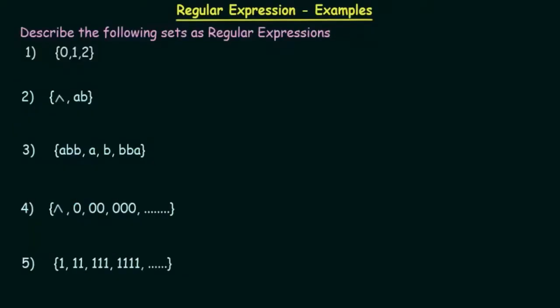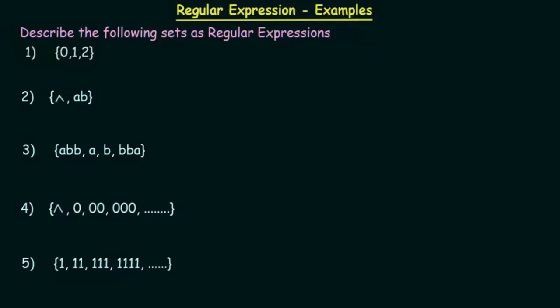So let us discuss some examples in regular expression. Whenever any regular expression is given as comma separated, you have to understand that there is the operation of union going on.